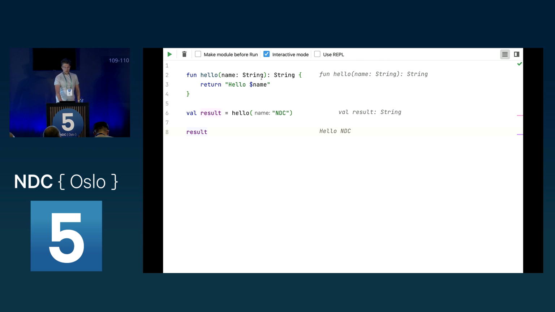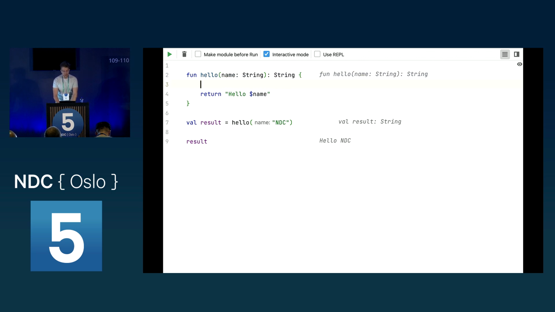Now, Kotlin has some special features in the function. So the first thing is you don't have to specify val or var. Why? Because the properties you pass in the function are always immutable. So you can't do this because these are immutable. So Kotlin doesn't want you to change these.